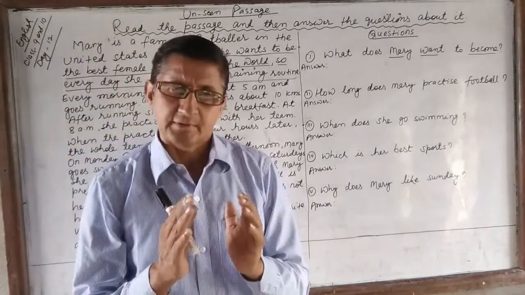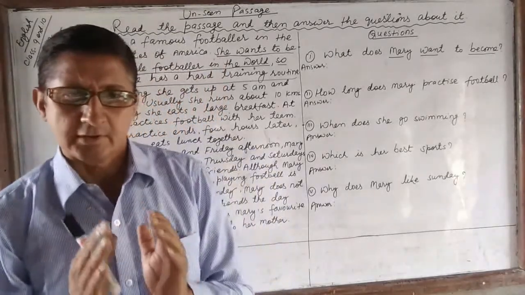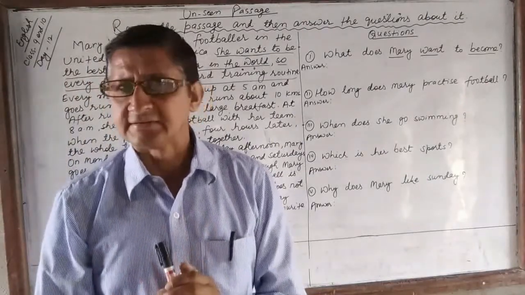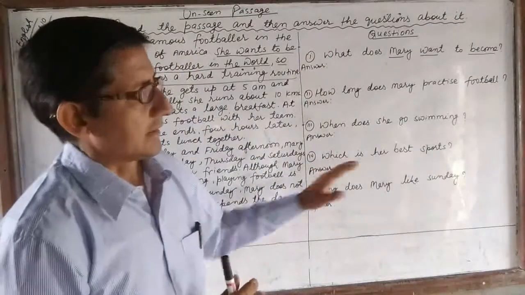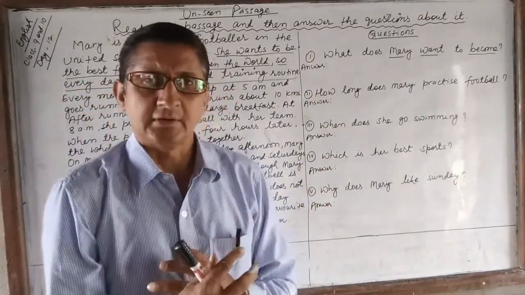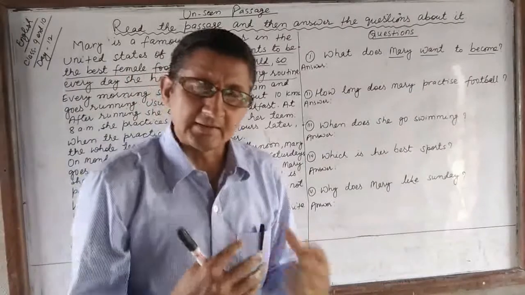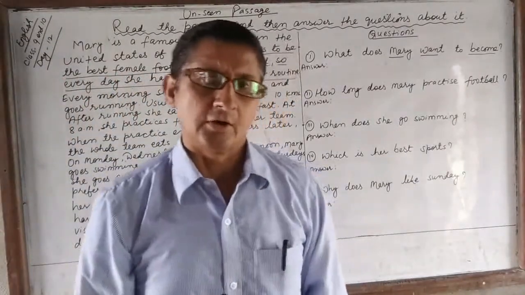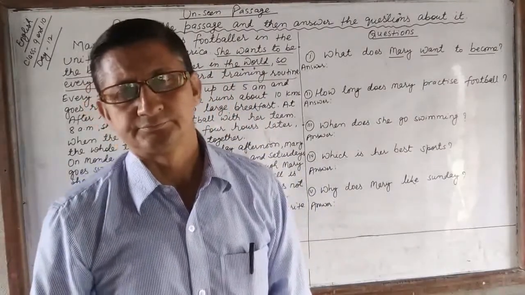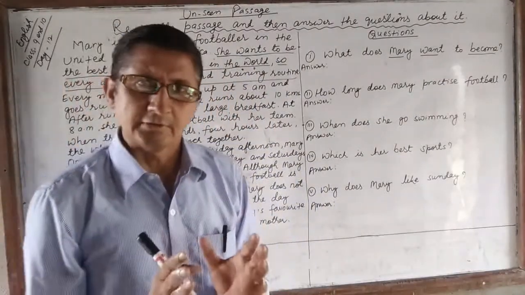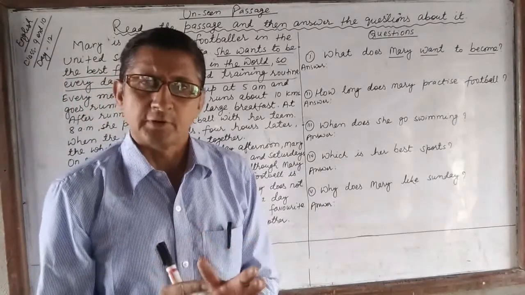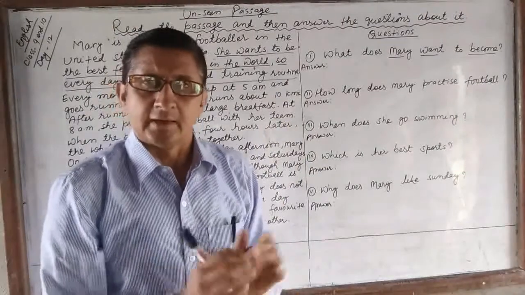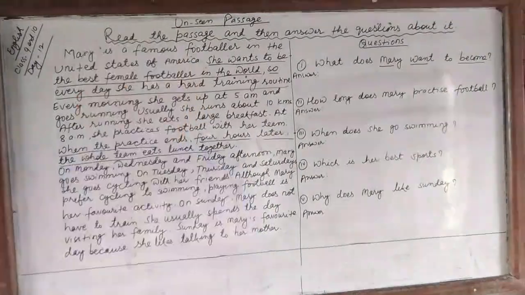The last tip you have to follow is to always cross-check the answer with the question and the passage itself. After writing all the answers, you have to cross-check. You have to reread the questions, whether you have written the answer correctly or not. Now follow these tips. After following these tips, solve the questions, and you'll write the correct answer.